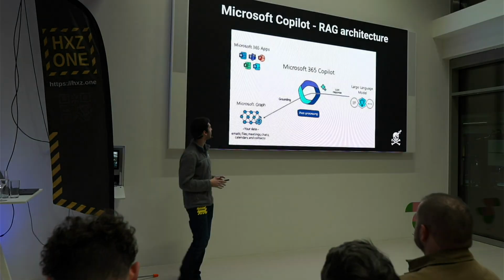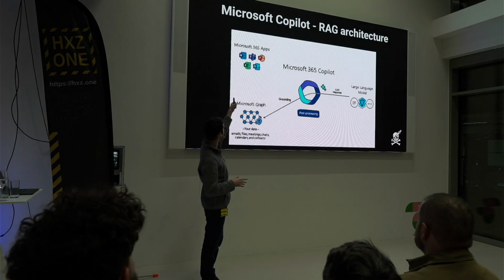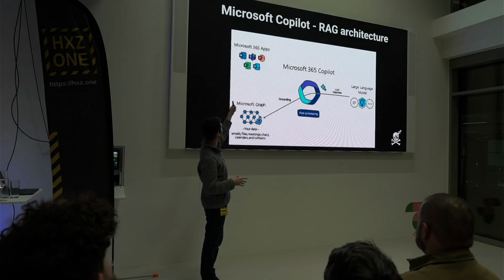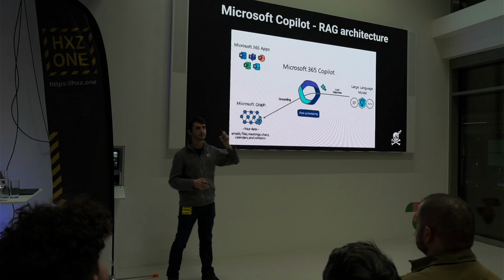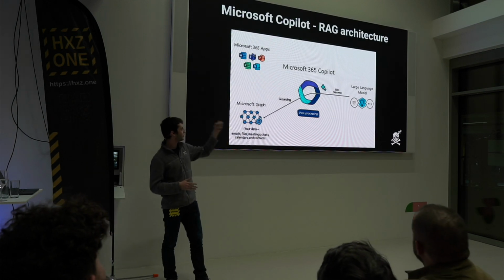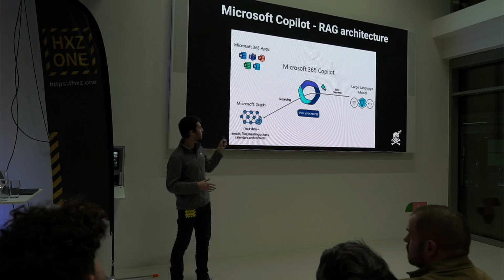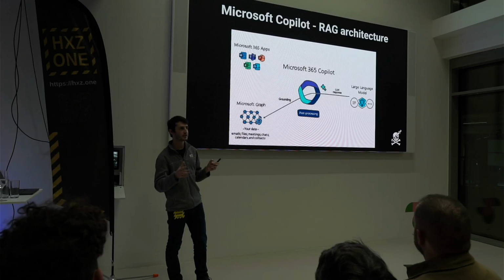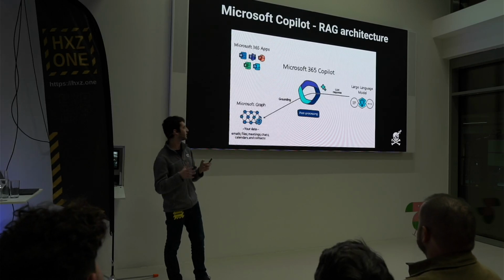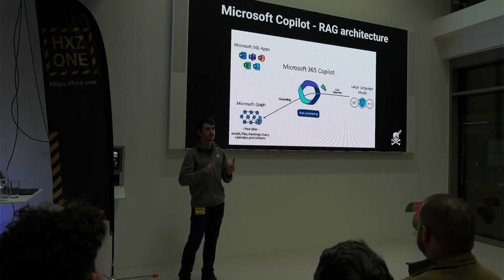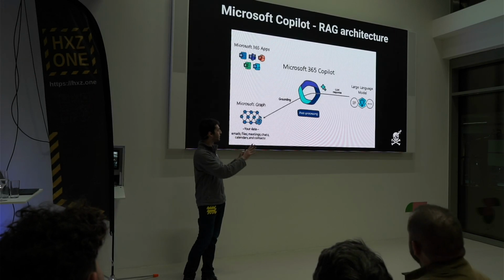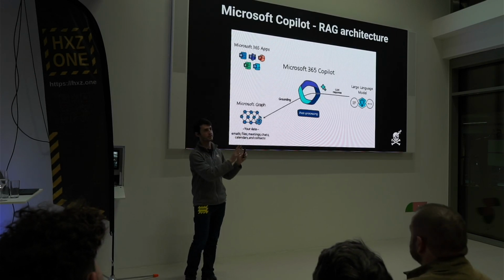In Microsoft Copilot, the user types a prompt into one of the apps, Office 365, Teams, whatever. An orchestrator kicks in, goes to the user graph, and runs a semantic search based on the prompt. So if the user asks a question about cats, it will also find the files containing information about dogs, and sends all of this to the LLM to reason.